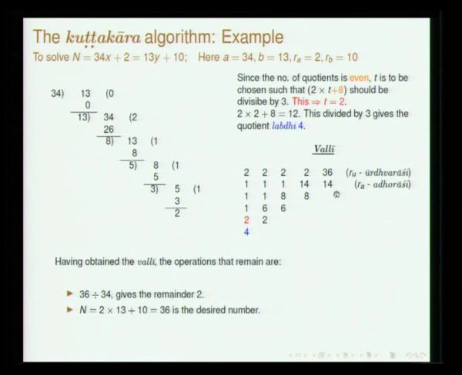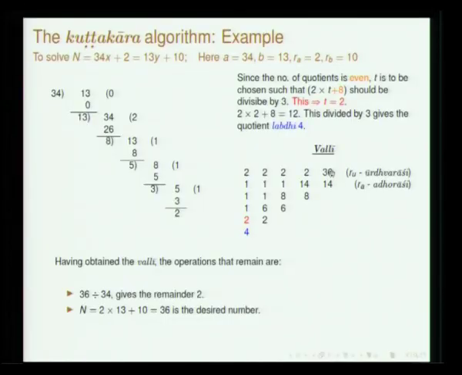Having reached there, the two numbers are called the urdhva rashi and adho rashi, rashi being number. All that needs to be done is to take the urdhva rashi and divide it by this unagra bhagahara. So, this 36 has to be divided by 34, the remainder is 2, and this basically gives the y. So, this into 2 plus 10 gives you 36. That is the desired number. It just happened that it is 36.